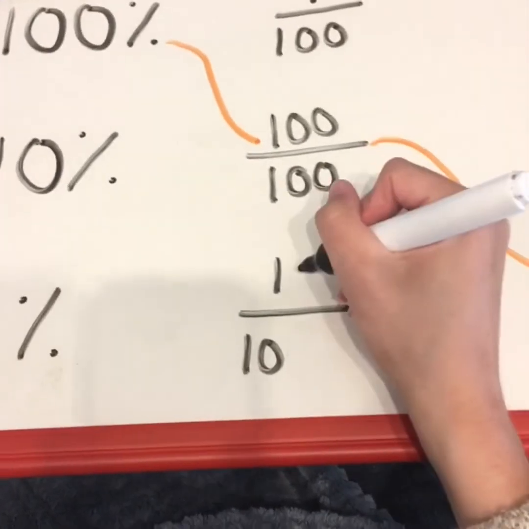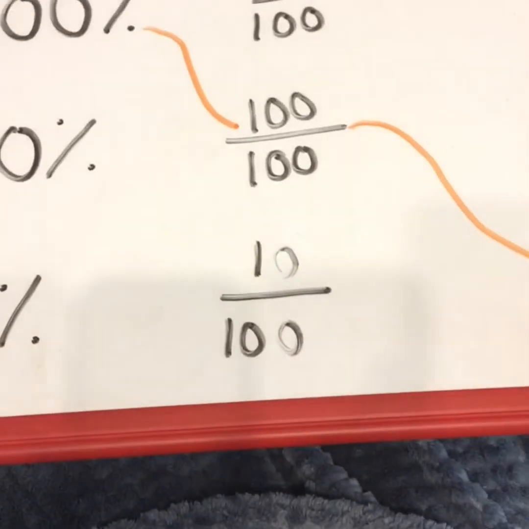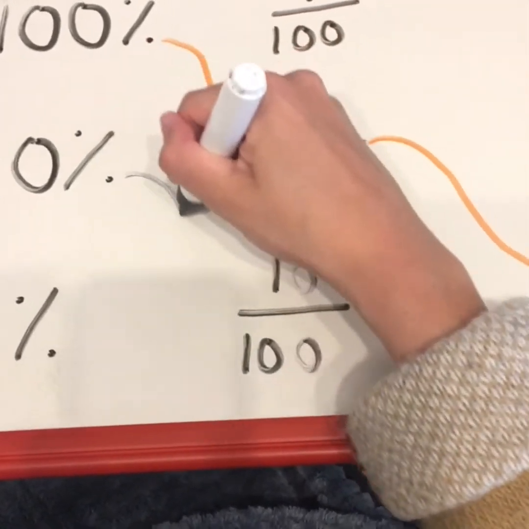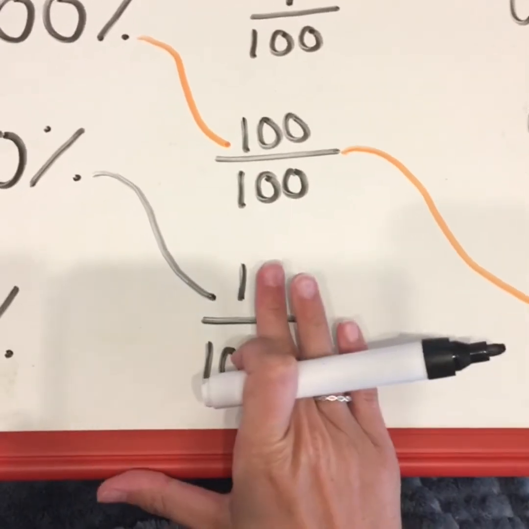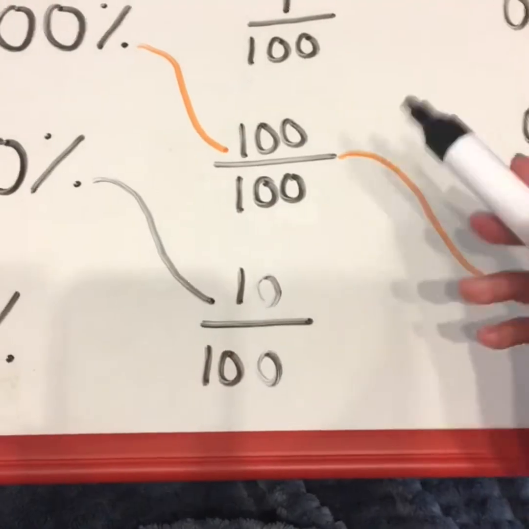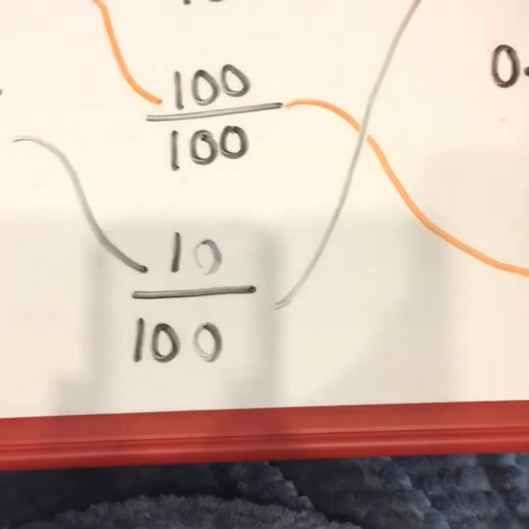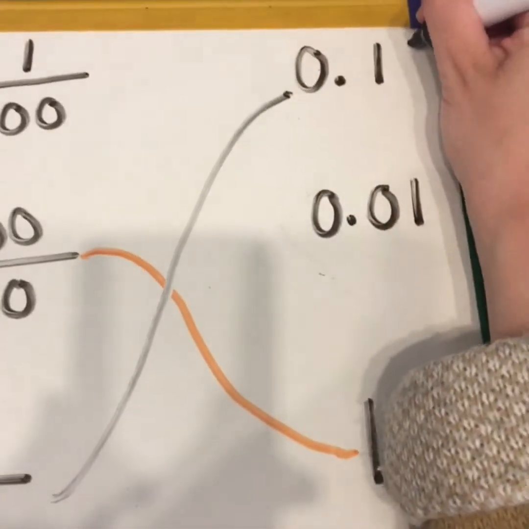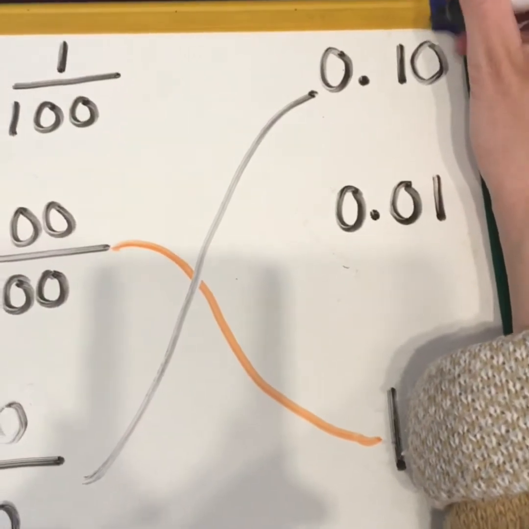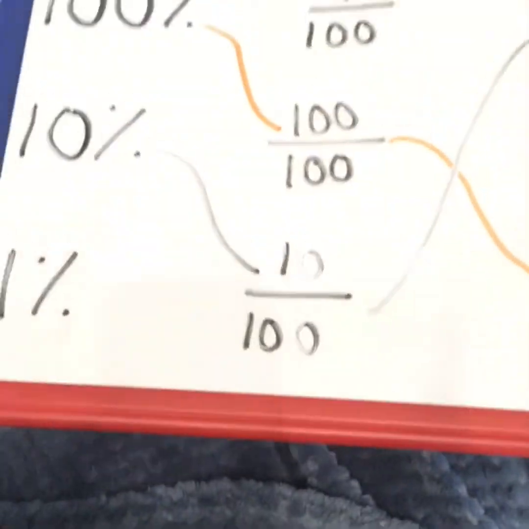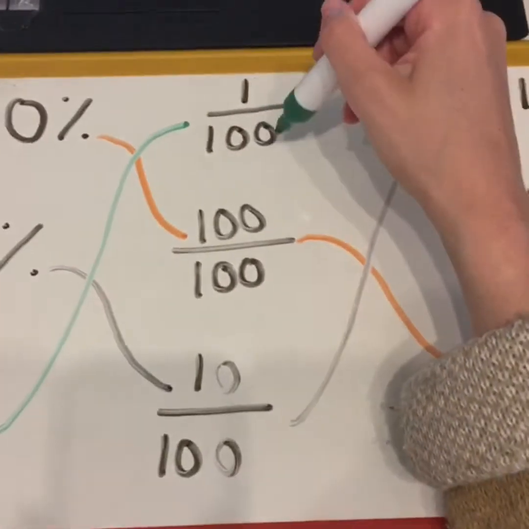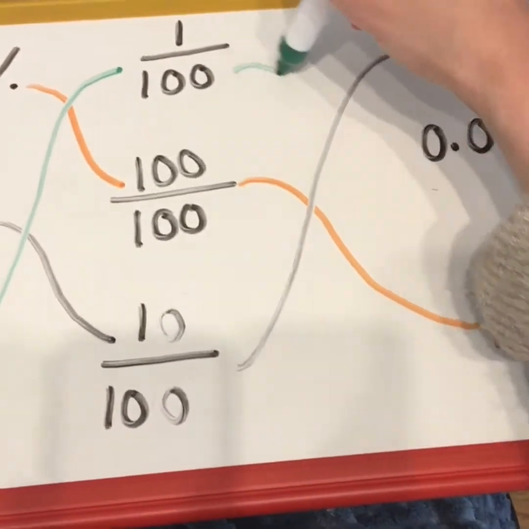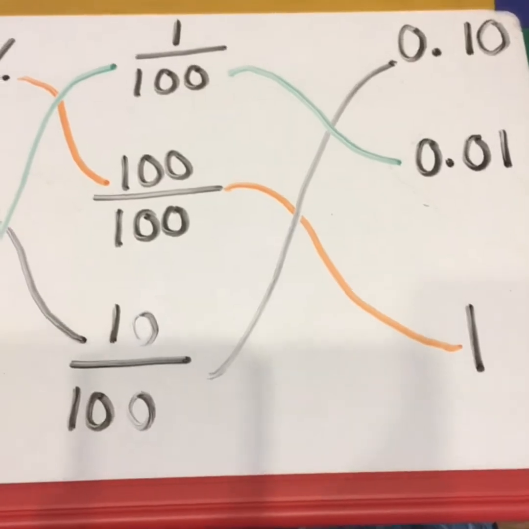This one is, because if you times them both by 10, you would have 10 hundredths. So these two are equivalent. 10 hundredths, or 1/10, as it was, is the same as 0.1, because this is 1/10, and if I put a 0 there, it would be 10 hundredths. So the last one then, let's check I'm right. 1% is the same as 1 out of 100, and 1/100th is written as 0.01.